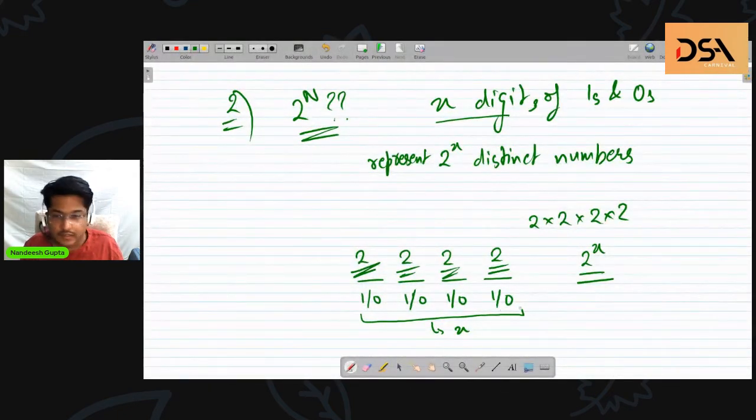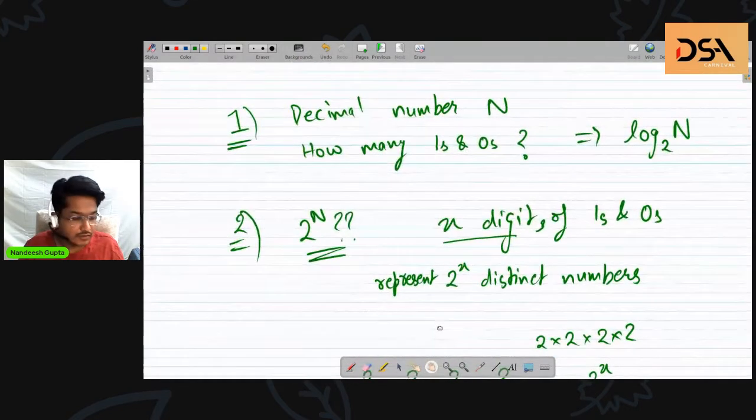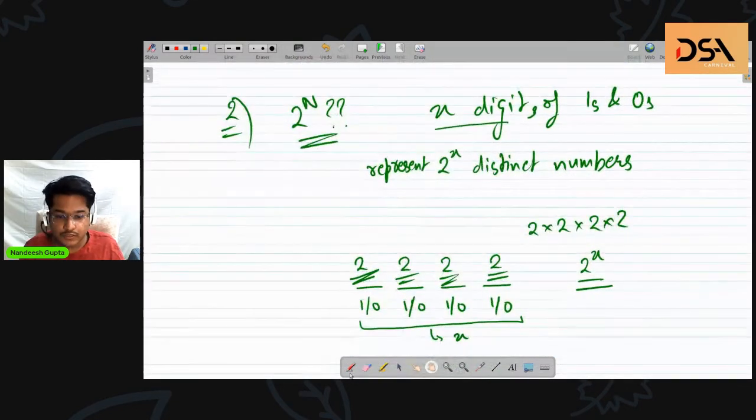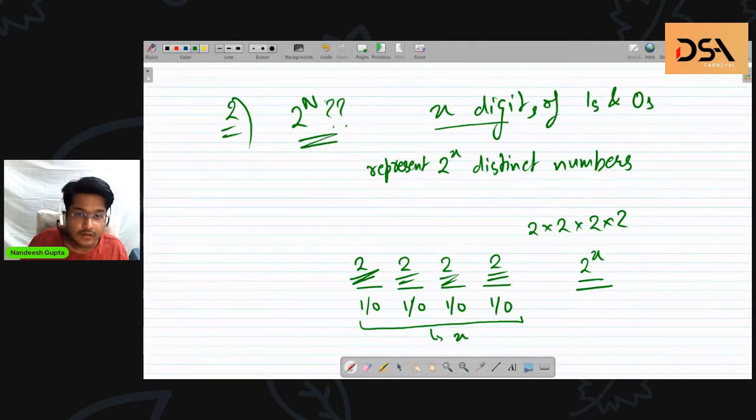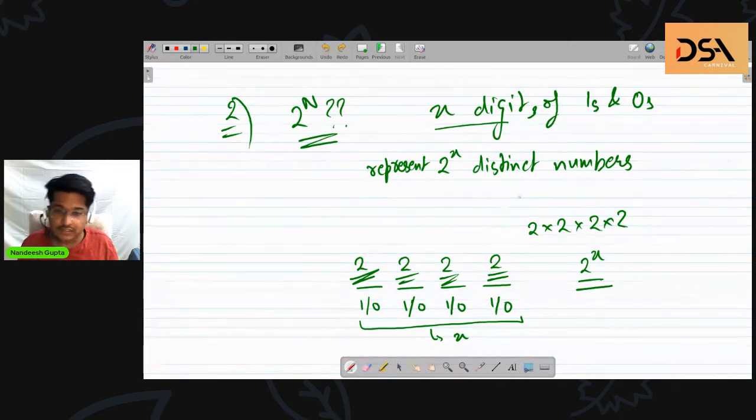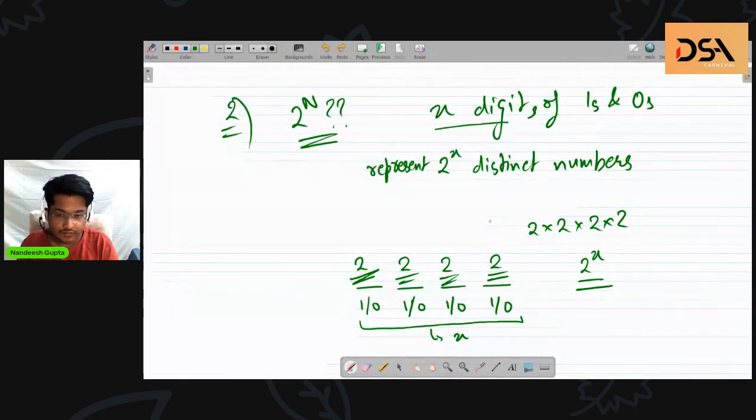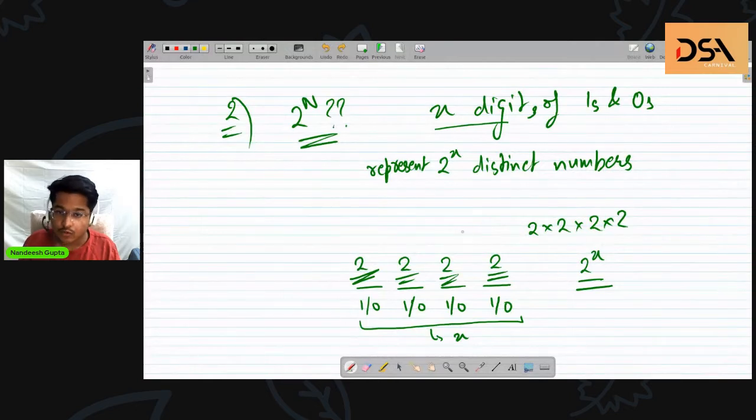I think you guys heard till the log to the base 2 part. Let me go through this 2 raised to power n thing again. Suppose I have x digits of ones and zeros, x places which I can fill. Now I need to answer how many distinct numbers I can represent using all of these x digits.